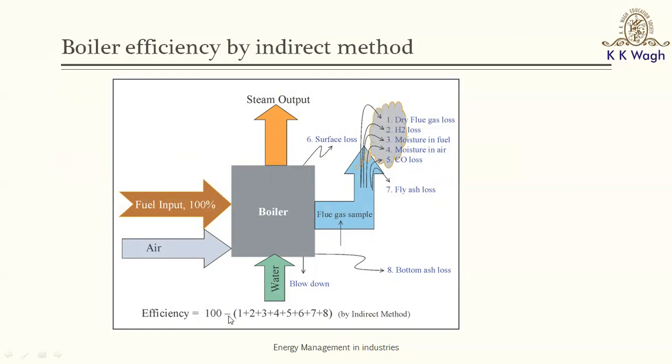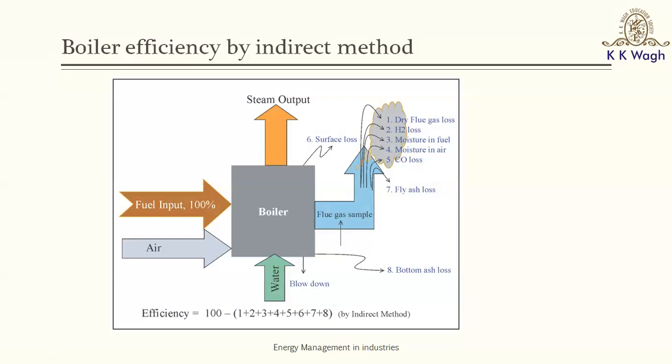If you see the figure carefully, I have listed the losses as 1, 2, 3, 4, 5, 6, 7, 8, and we would be discussing those losses step by step. The first loss, and it is a major loss, is because of the energy which is carried away by dry flue gases. And by dry flue gases, we understand it is basically the heat loss from the combustion gases.